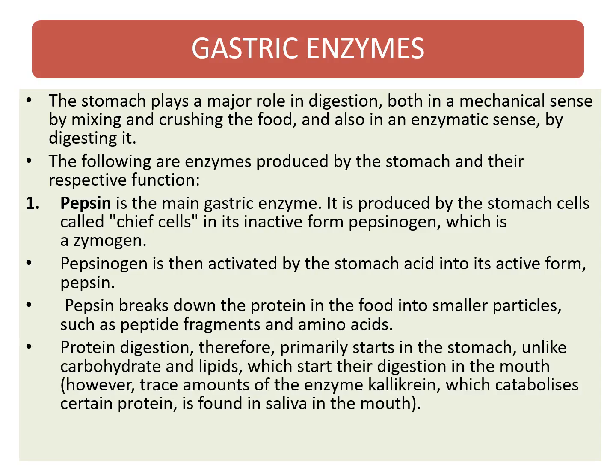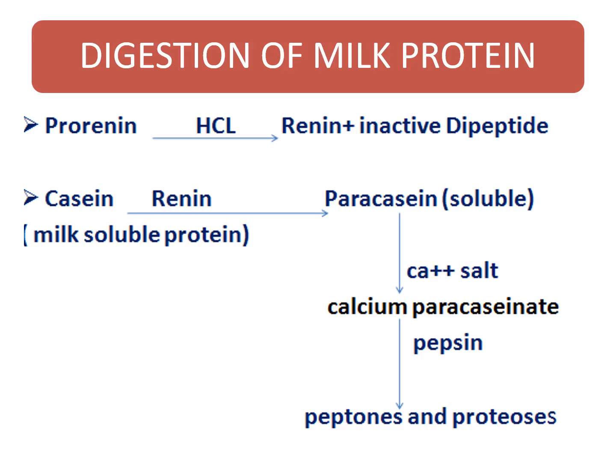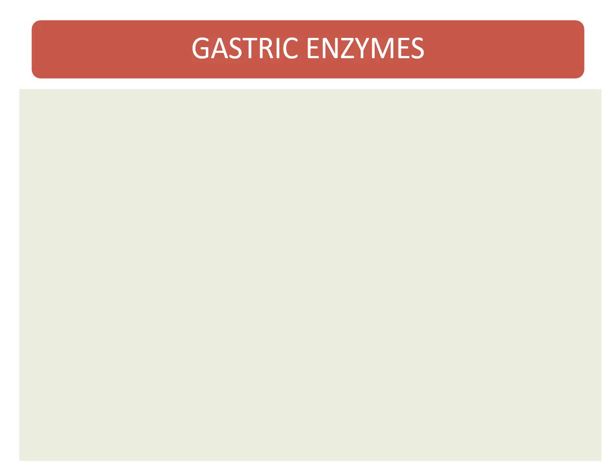Pepsin breaks down the protein in the food into smaller particles such as peptide fragments and amino acids. Protein digestion therefore primarily starts in the stomach, unlike carbohydrates and lipids, which start their digestion in the mouth. However, there is a very trace amount of an enzyme called kallikrein which catabolizes certain proteins found in the saliva of the mouth. Digestion of milk protein takes place in the stomach with the help of prorenin, HCl, and peptones and proteases are formed.